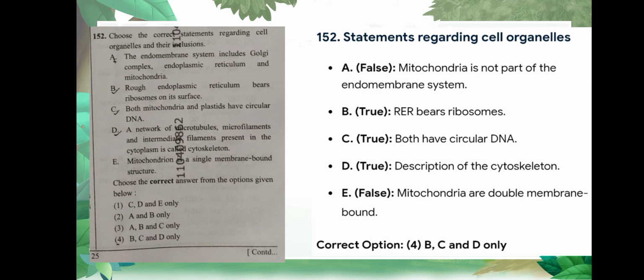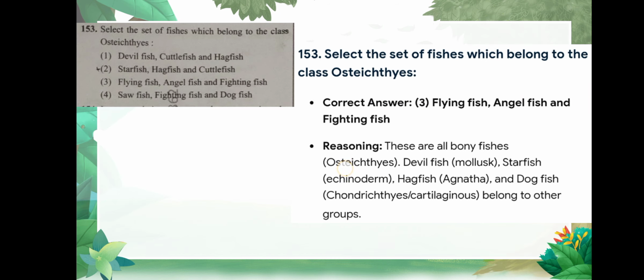Question number 152 is again choose the correct statement regarding cell organelle and their inclusion, and the correct option is option number 4, and explanation is given. Question number 153 is select the set of fish which belongs to the class Osteichthyes, and the correct option is option number 3, flying fish, angelfish, and fighting fish.